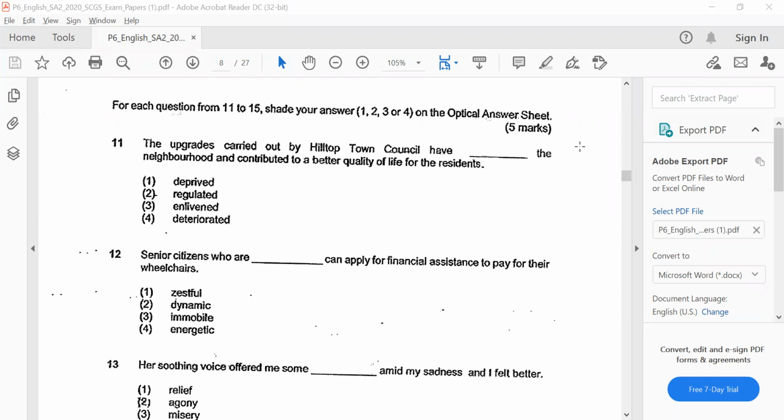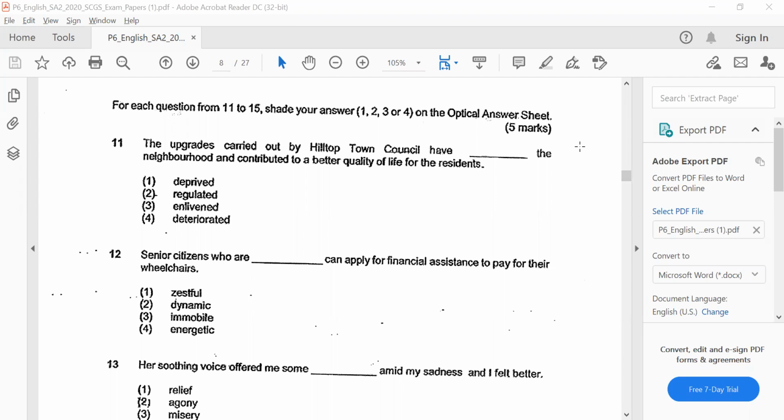Okay, hello. And today let's look at how do we actually answer some vocabulary questions. These questions are taken from a preliminary exam paper in 2020. And let's see what techniques we can actually adopt to choose the correct answer. There are several techniques which can be employed when solving these questions, and I'll guide you through them.